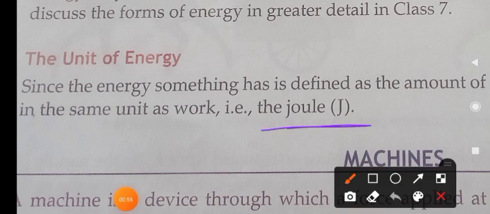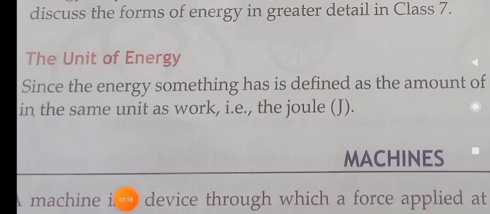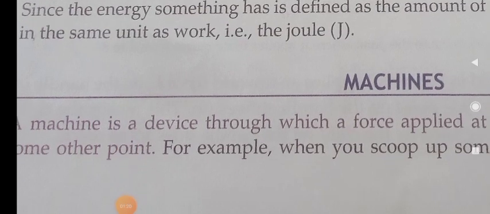Work and energy have the same unit, joule, and the symbol is capital J. Is it clear, children?